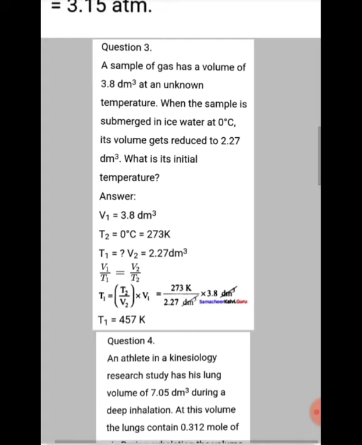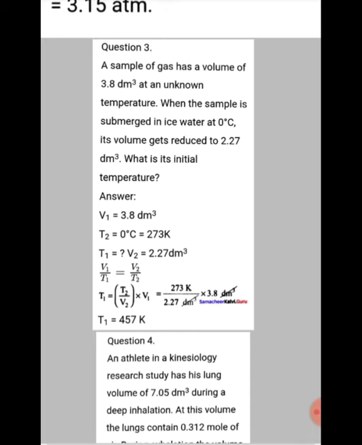Next, the third problem: a sample of gas has a volume of 3.8 decimeter cube at an unknown temperature. So here temperature is coming. In the first two problems we had pressure and volume. Now we are going to see volume as well as temperature. When the sample is submerged in ice water, that is 0 degrees Celsius. So V1 is given, T1 we don't know, so T1 we have to find out, that is the unknown temperature.